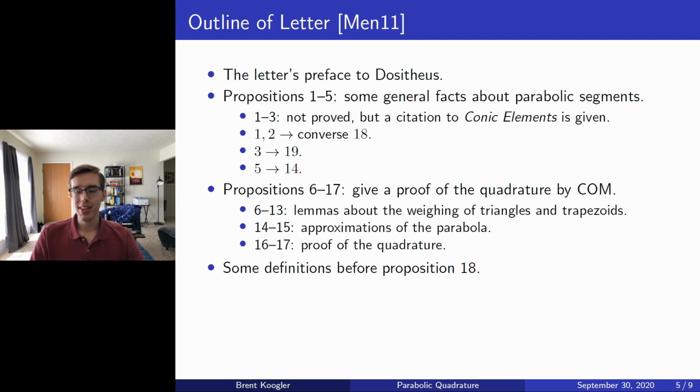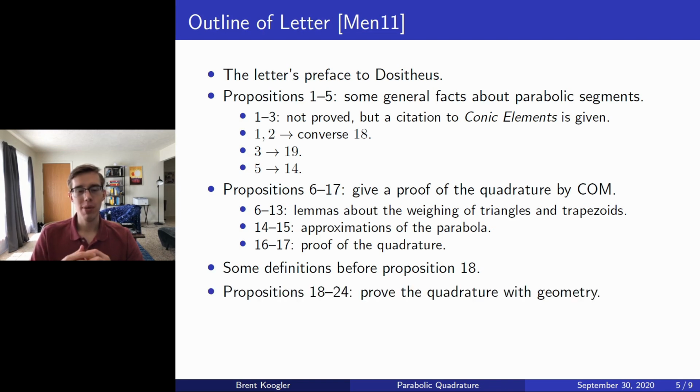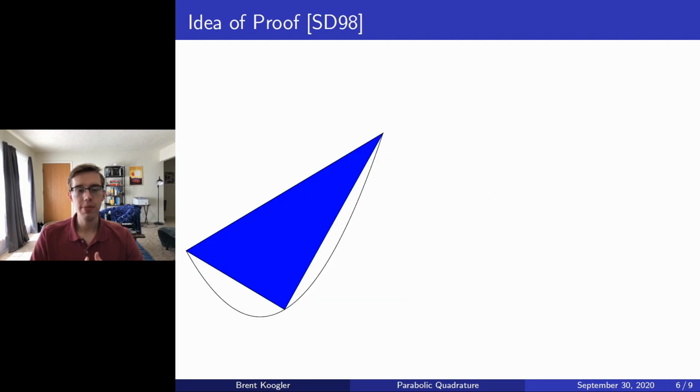So we're going to interpret this a certain way. Specifically, we're going to say that Archimedes liked the arguments following proposition 17. In other words, he liked how propositions 18 and 24 gave a proof of the quadrature with geometry, so maybe that was his preferred method of proof. So we're just going to consider his geometry argument here. Actually, we're considering it because it builds off material that we have previously talked about in this semester.